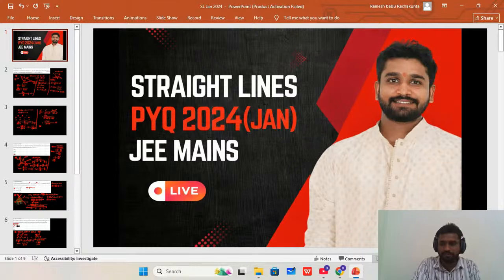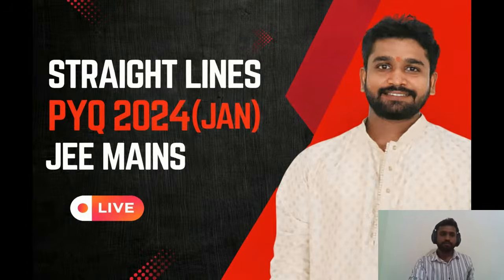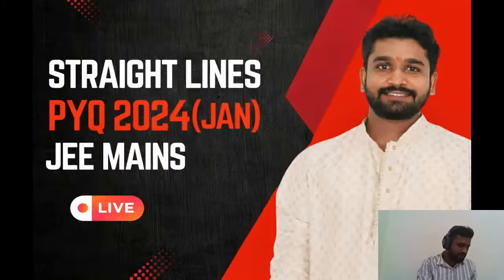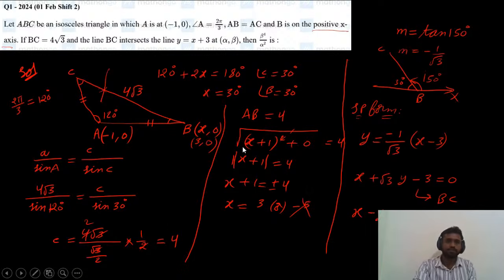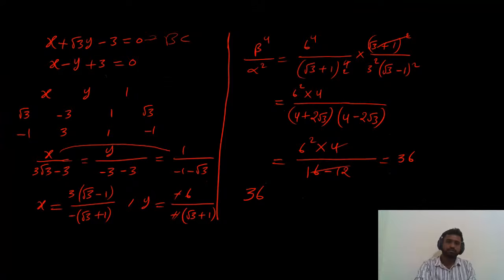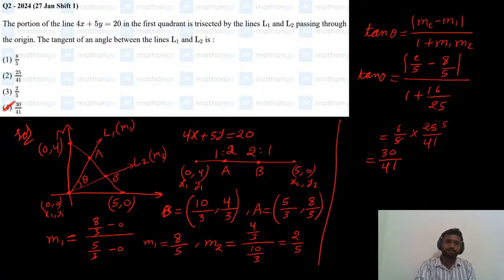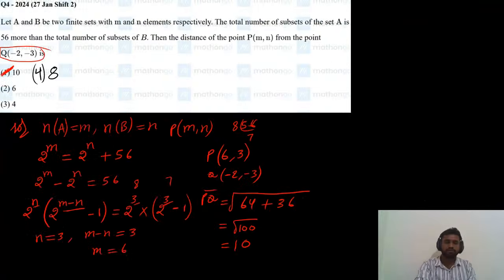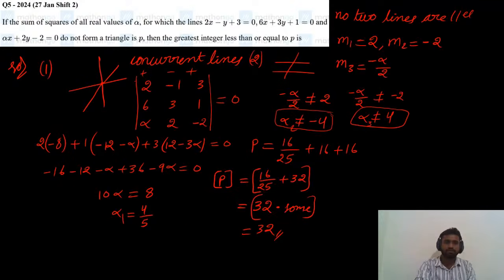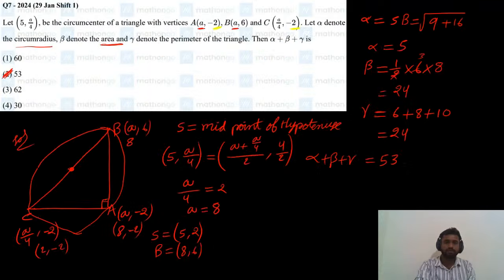From the first slide, we will see now. Straight lines we have started today, and the first slide is this question. First question, next one, second question, third one, fourth one, fifth question, sixth one, and the seventh one.